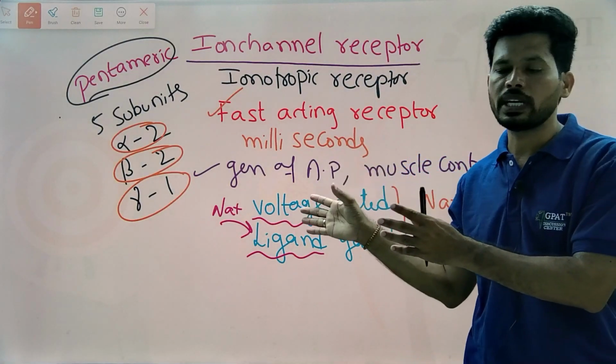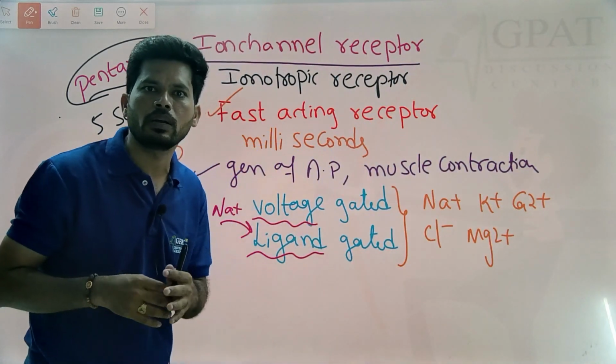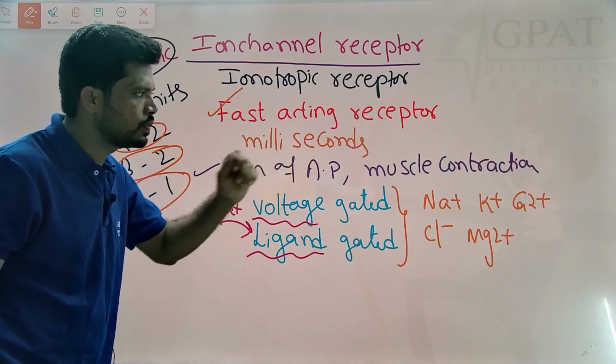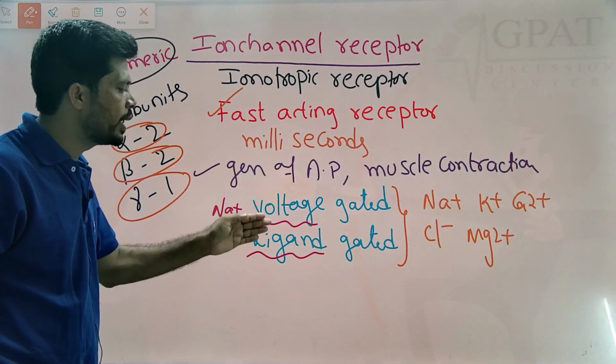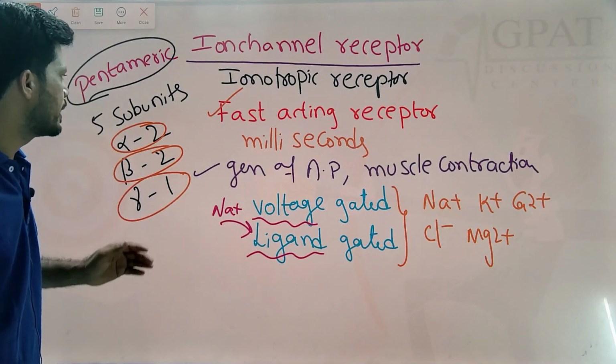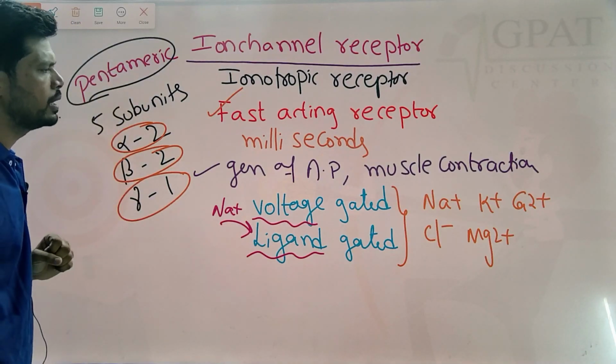This is a simple introduction about the ion channel receptor. What is an ion channel receptor? Why are they known as fast acting receptors? What are the general functions they are involved in? And why they are differentiated as voltage gated as well as ligand gated, and regarding the structure, they look like a pentameric structure.